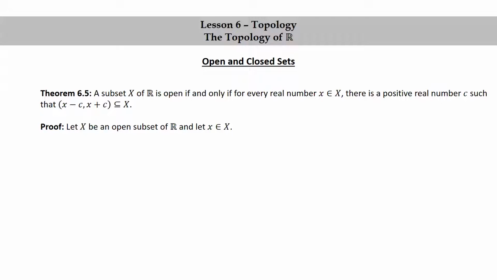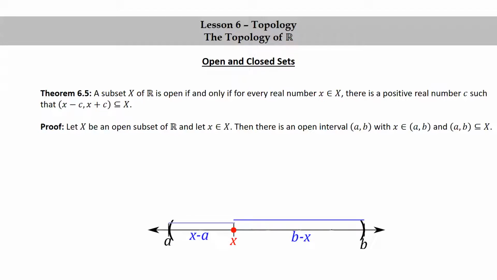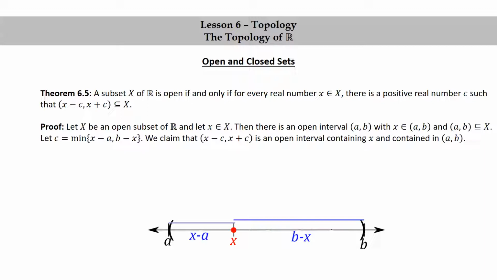Let capital X be an open subset of R, and let little x be in capital X. Then there's an open interval (a, b) with x in (a, b), and (a, b) a subset of big X. Once again, here's the same picture that I had before, just to guide us through the rest of the argument. We're going to let c be the minimum of little x minus a and b minus little x. We claim that (x − c, x + c) is an open interval containing little x and contained in the interval (a, b).